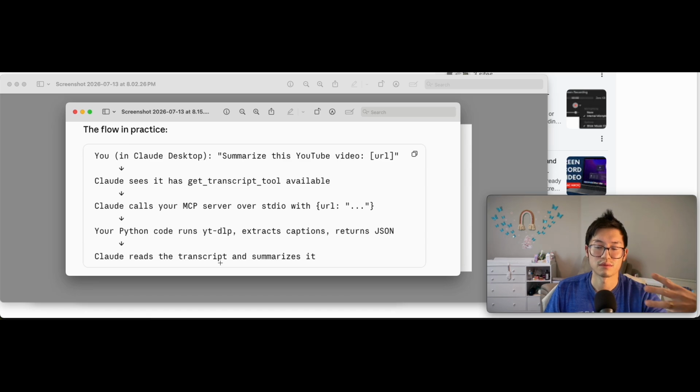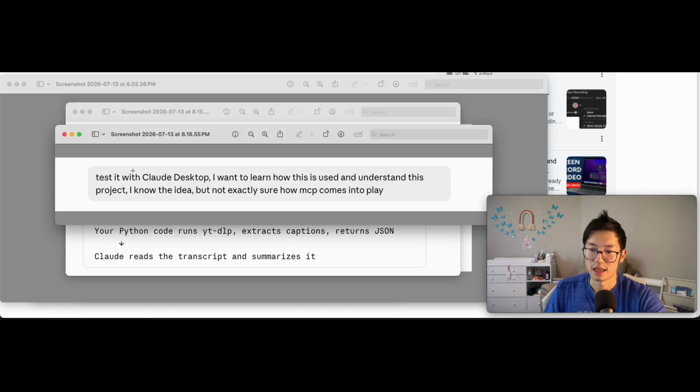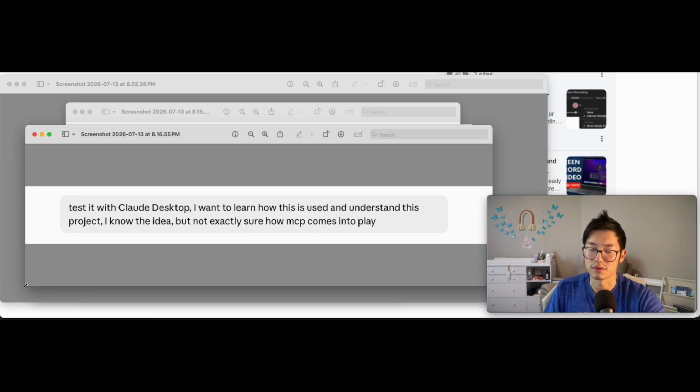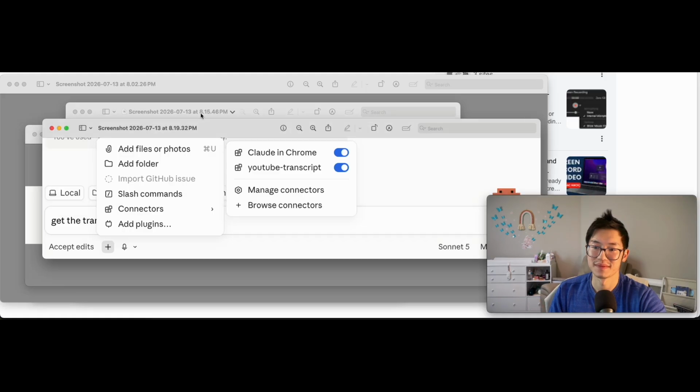So Claude can read the transcript and summarize it. This is another message I wrote because I didn't know why this is useful. So I prompted this and got the flow, which I was still confused about until I started using it and testing it myself.